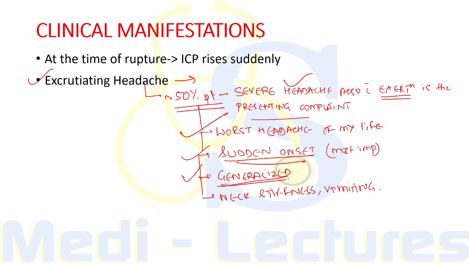The headache is generalized and is associated with neck stiffness and vomiting. So the triad of headache, neck stiffness and vomiting without fever is characteristic of subarachnoid hemorrhage, and if this is associated with fever, then it is characteristic of meningitis. Now some patients present with headache with change in usual headache pattern.